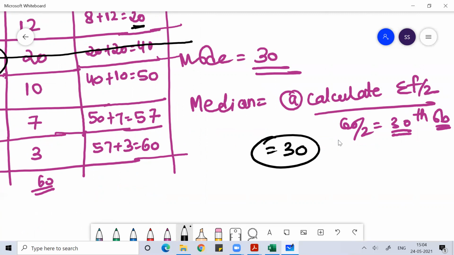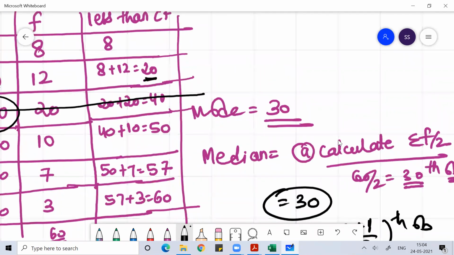Okay, n plus 1 by 2 observation, whatever. If I say n plus 1 by 2 observation, n is 60. 60 plus 1 is 61, so 30.5. The 30th and 31st observations are both 30, so 30 plus 30 divided by 2 gives 30. So that's why we ignore that part. I hope you understand.